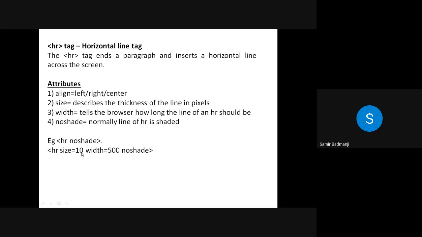Sometimes the attributes have values which you can change. See, size equal to 1, 2, 3, 4, or you can give whatever size you want. Similarly, width also you can give whatever size. Now see this attribute, no shade. It is not having any value. So you have to just write no shade. Automatically, it will be treated as an attribute.